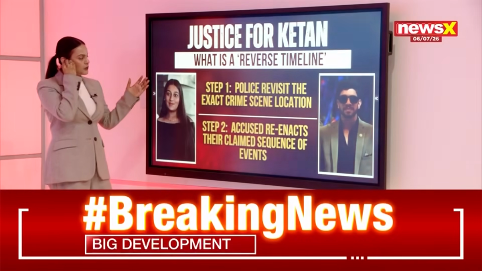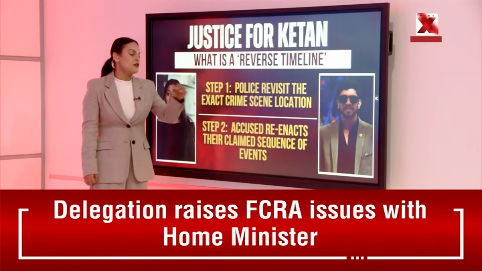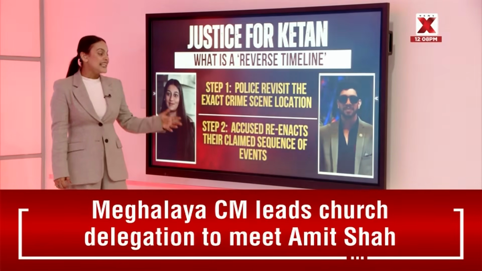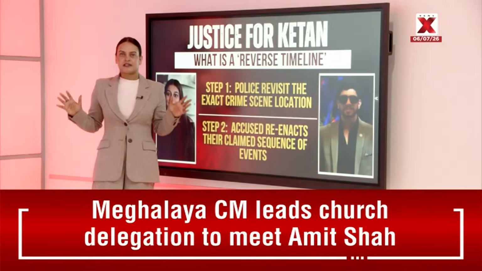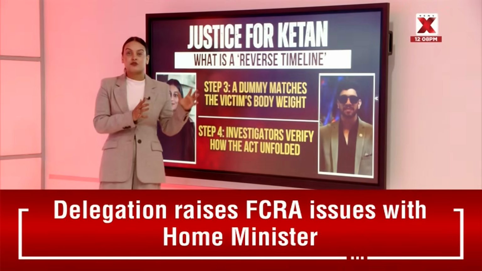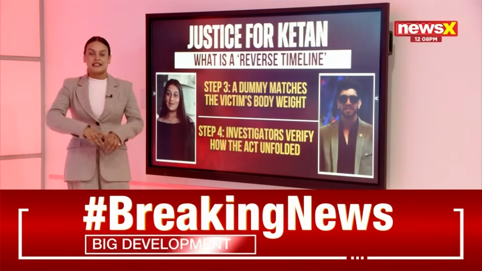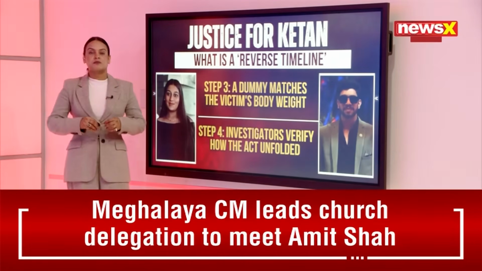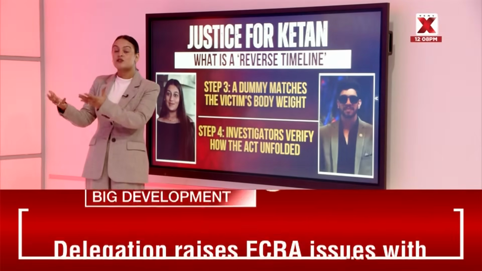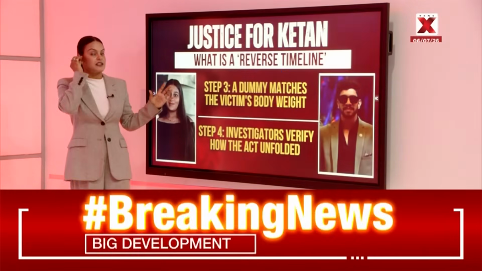The first step that the police does is that it revisits the exact crime scene location, and the second step is that the accused reenacts their claimed sequence of events. So what happens is the police have arrested the main accused, they take them back to the scene of the crime. So in this case, they take them back to the Lohagad Fort from where Ketan was allegedly pushed off. Now remember that the police then start recreating the entire sequence of events based on the statements of the co-accused. So they say that this happened, and that's how the police try to recreate the entire scene.